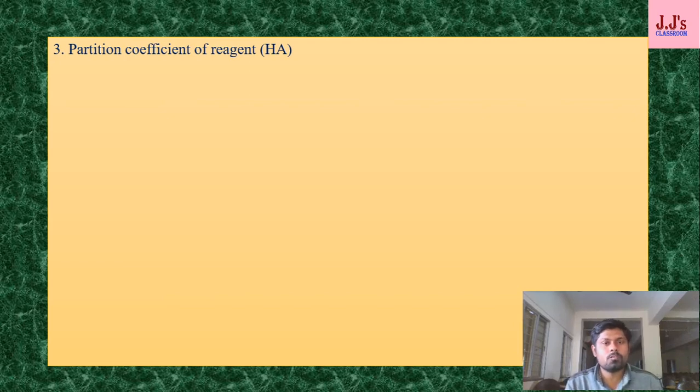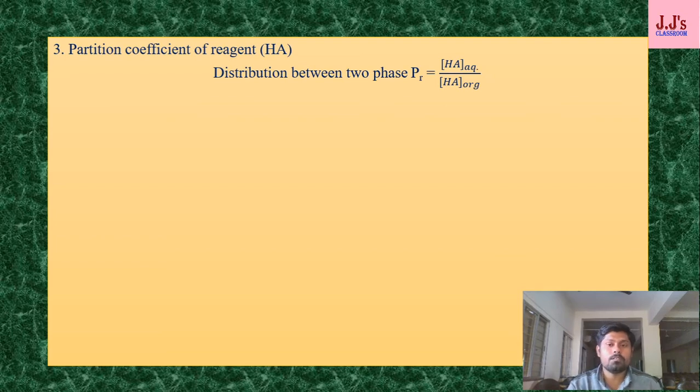Then the partition coefficient of the reagent. According to the law of distribution, the partition or distribution coefficient is a ratio of that solute from aqueous to organic. So here the distribution between two phases, P stands for partition, R stands for the reagent. Here it is the ratio of a solute, that is your chelating agent, in an aqueous to organic phase. It is a simple partition coefficient.